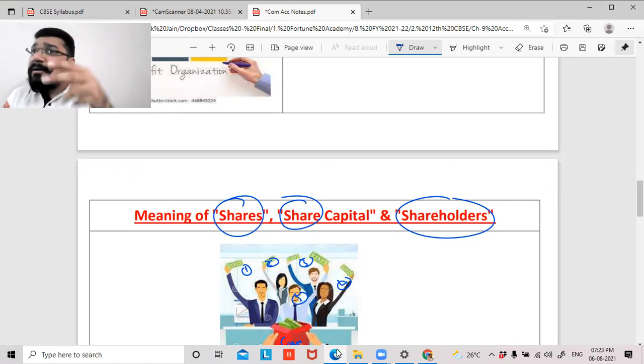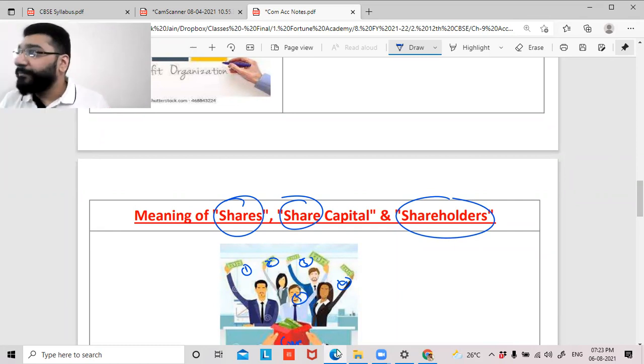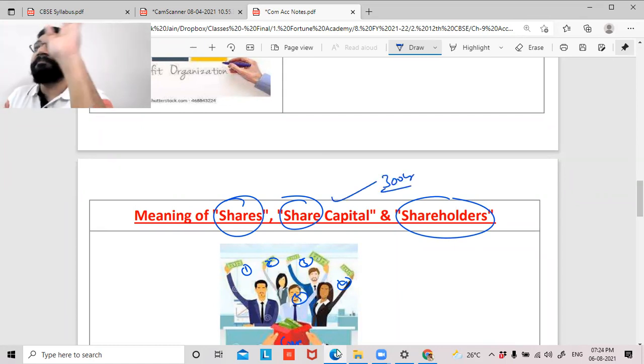Sir, then does it mean that companies will not have the list of names who have contributed to the capital? Of course it will have, but it will not be mentioned in the balance sheet. They'll have a separate register called the shareholders register, members register. In that, they'll mention Priyansh has given 100 crore rupees as capital. Mayank has given 200 crore rupees as capital. So in the shareholders register, how much capital has been given by how many persons, the list will be maintained. But that will not form part of the balance sheet. On the face of the balance sheet, you will find only one thing, which is called share capital, and that too 300 crores. That's it.